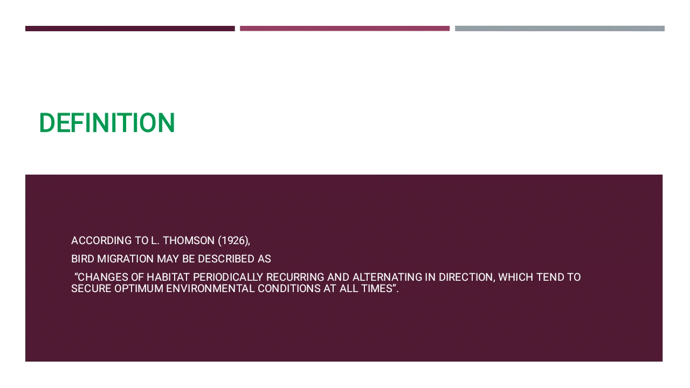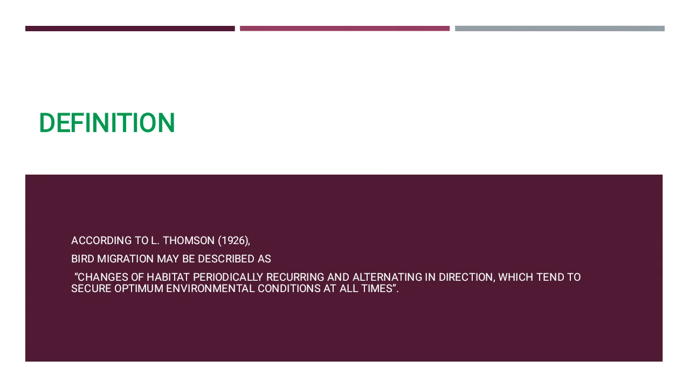First one is a definition of bird migration. According to the scientist Thompson in 1926, bird migration may be described as the changes of habitat periodically recurring and alternating in direction, which tends to secure optimum environmental condition at all times. Means in simple language, bird migration means a periodic passing of animals from one place to another place. It is a remarkable event of birds.